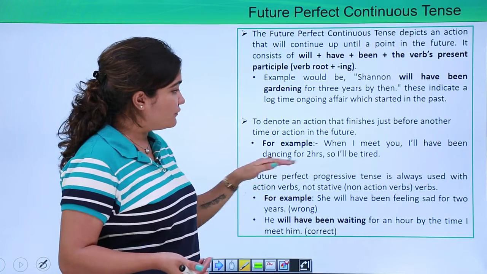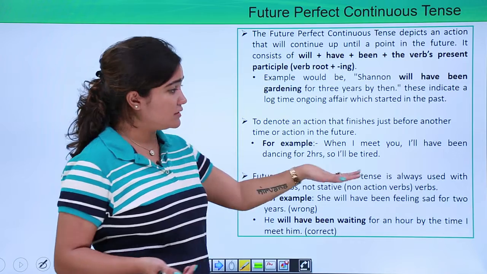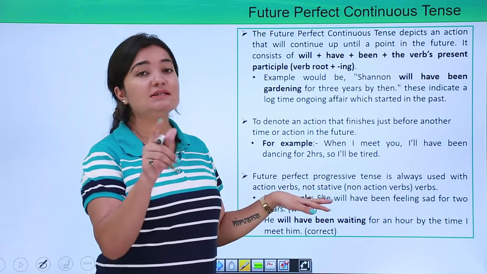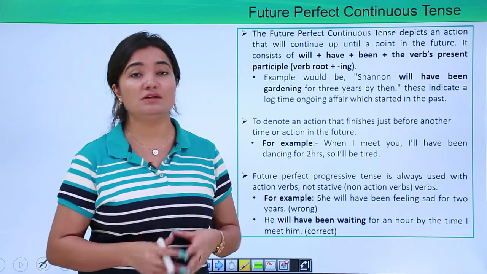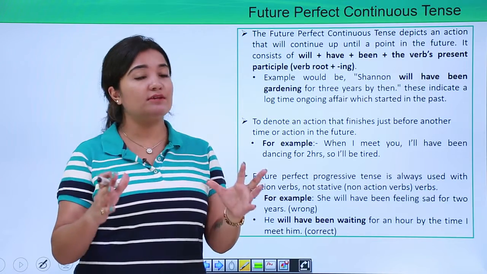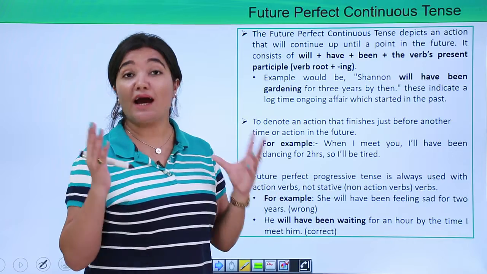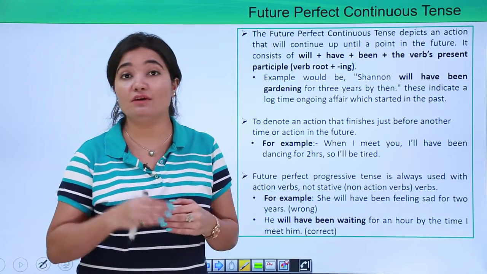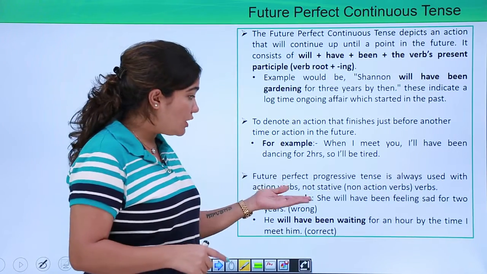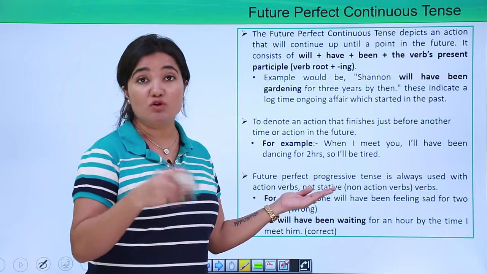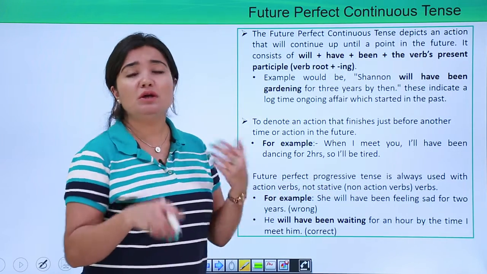Okay, so for future perfect continuous tense, this is something very important, and you need to keep this in mind. It is always used with action verbs. You cannot use it with non-action verbs. Non-action verbs are also called non-stative verbs, right? So what are non-action verbs?